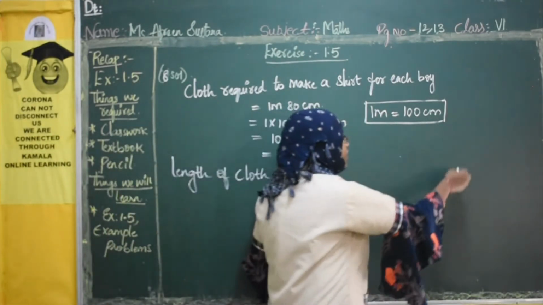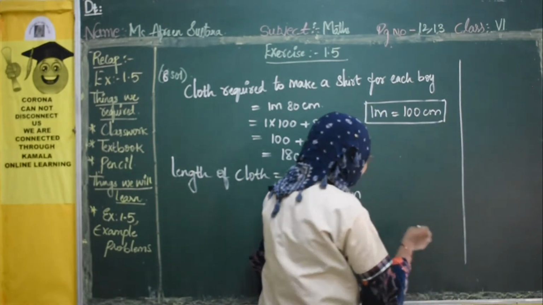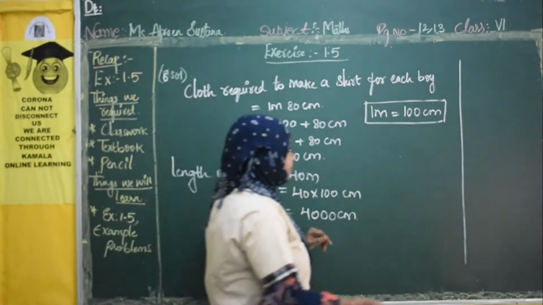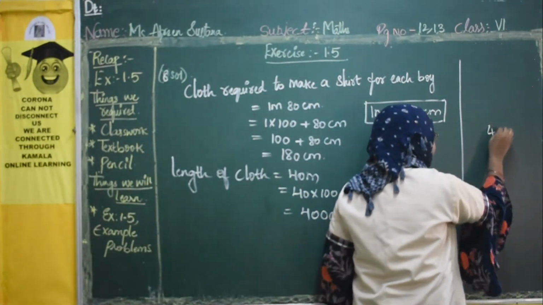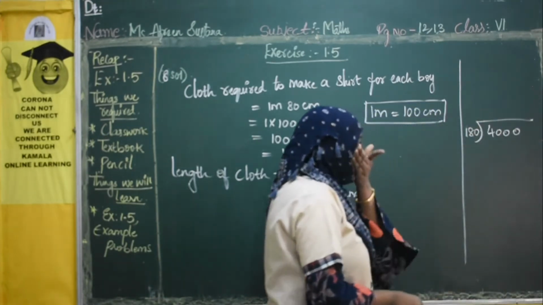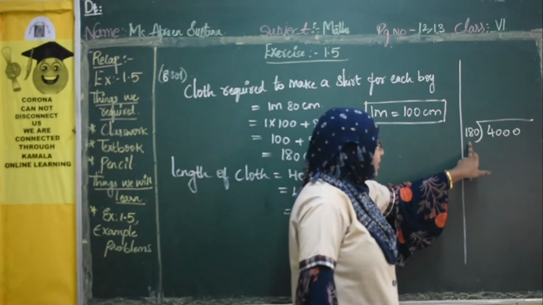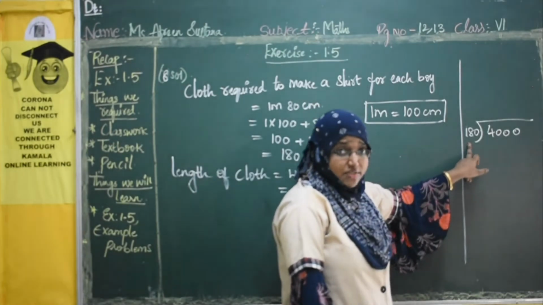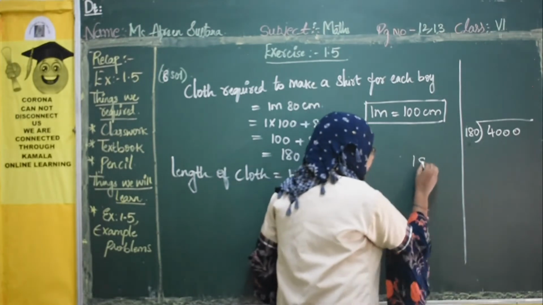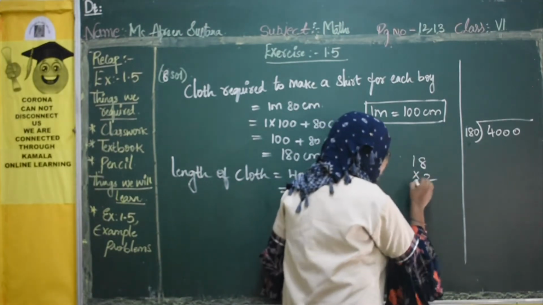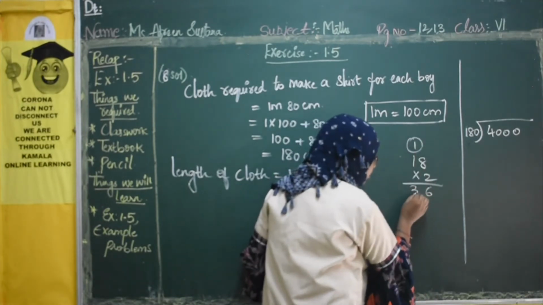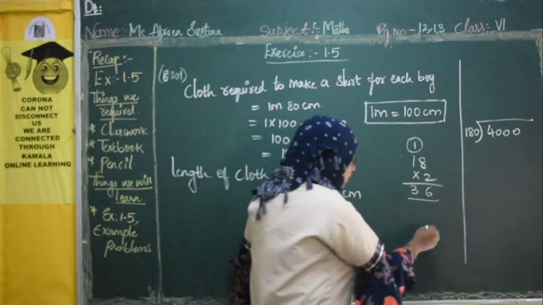So for that we will use the long division method and divide this 4,000 by 180. Okay? Now to do that, as we don't know the 180 table, if you know the 18 table we can do it. Right? See here. 18 ones are 18. What are 18 twos? 2 eights are 16, write 6 and carry 1. 2 ones are 2 plus 1, 3. So 36. Right? Now what are 18 threes?